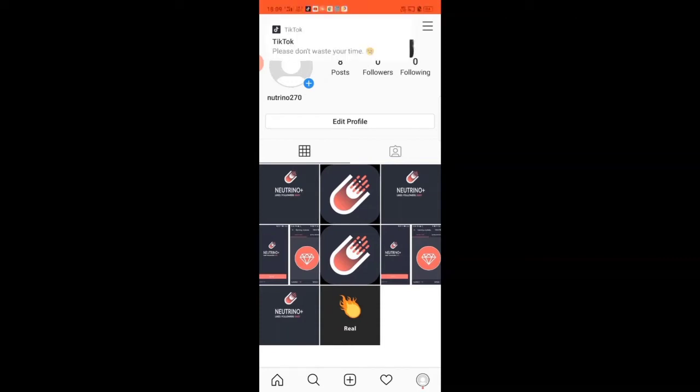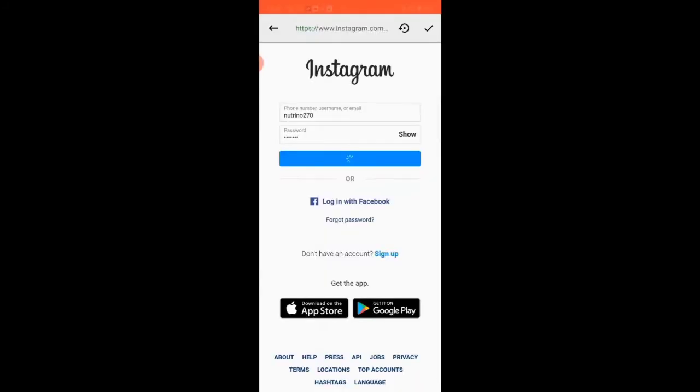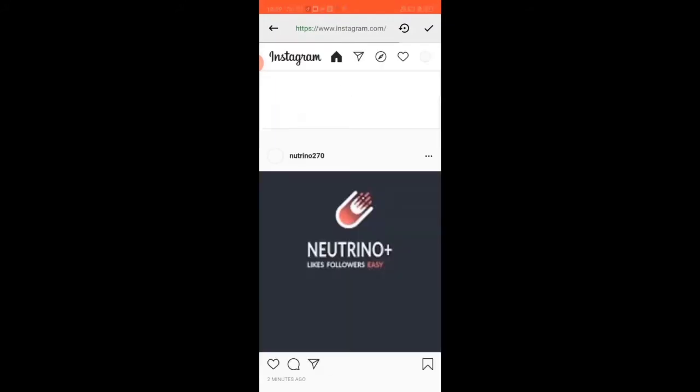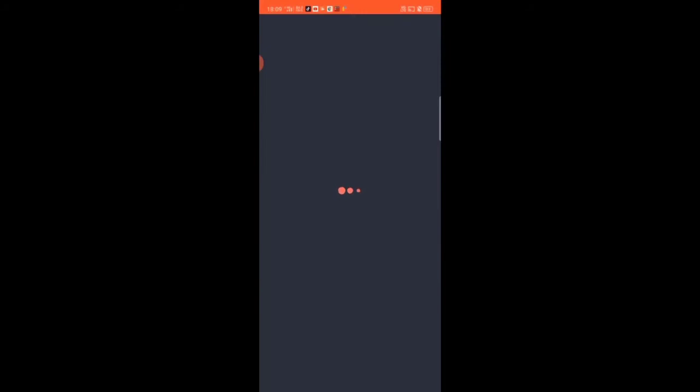I have already installed this New to Know application. You install this application from Google. I will open it directly. See, let's sign in. By pressing sign in, our Instagram login page will open. Enter our Instagram details here. This application is safe and secure, and there is no action block or account block. See, our Instagram page will open, and press on the tick mark.